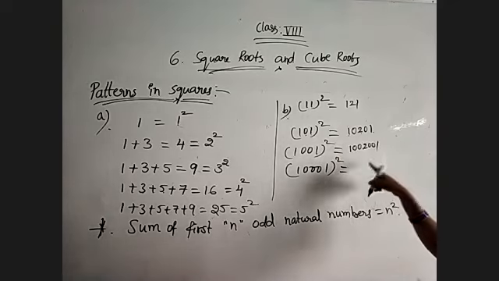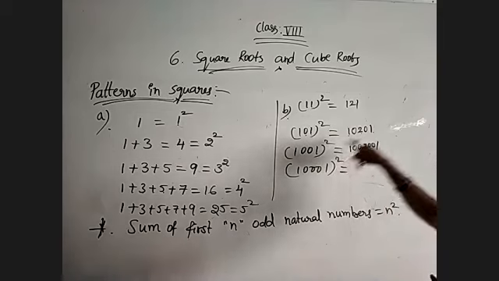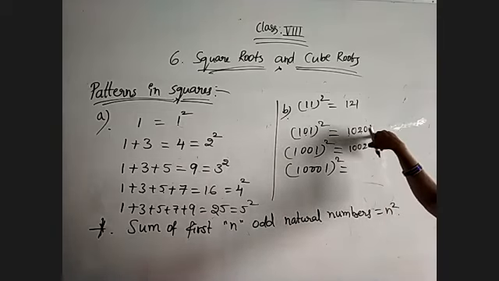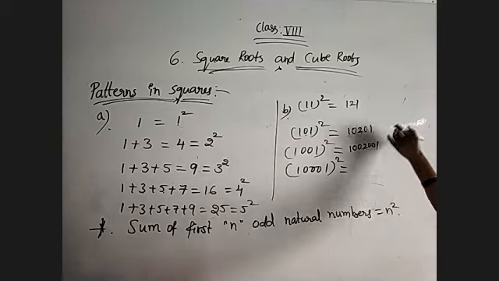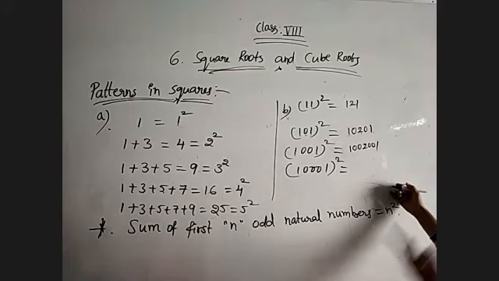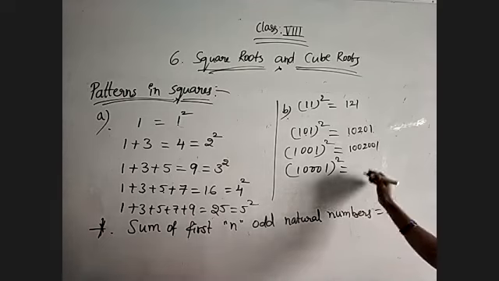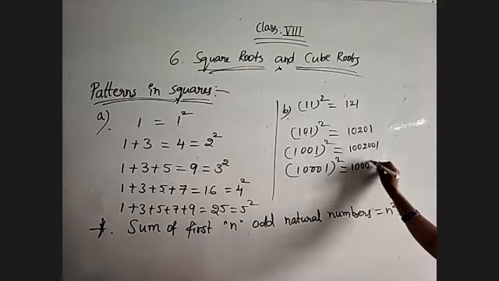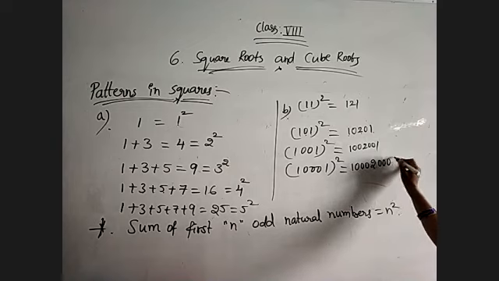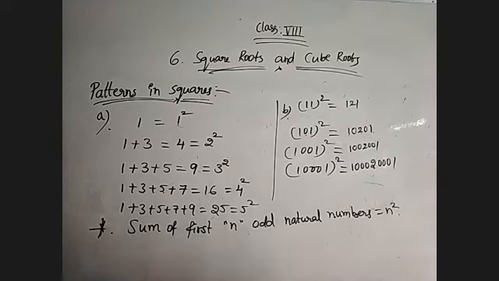In this one we will get the number like 1002001. If you have any doubt, find out those squares. Compulsory you will get these values only. Without doing the calculations, we are generating the patterns. That is the use of patterns. Now coming to this one, because 3 zeros are there, so 1, 2, 3 zeros, and 2 I will get, and again 3 zeros, and lastly 1 I will get. So these are the palindrome numbers.